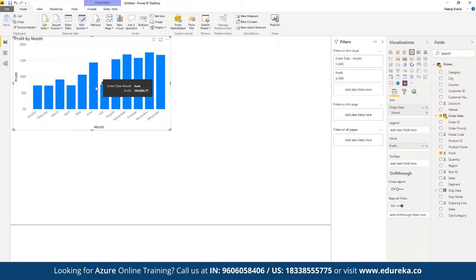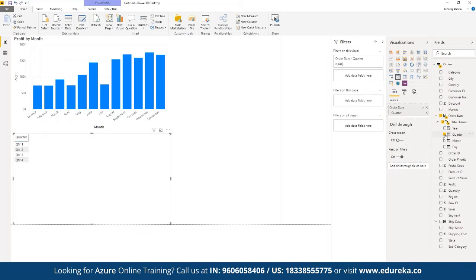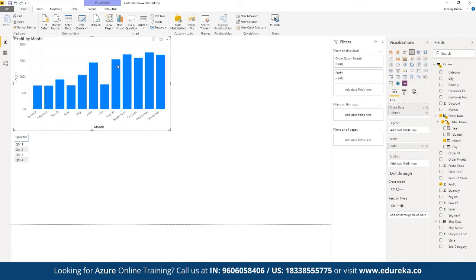So we can see which month has performed really well and which month has not been able to meet the current expectations. We can see the entire report here. Now let's say we want to work on the date hierarchy itself. For example, suppose we want to work on year, quarter, month. Let's say we want to display the quarter. So here we have this quarter data set. And now we want to display another table for quarter. We can choose that. Or suppose we want to work on this table only.